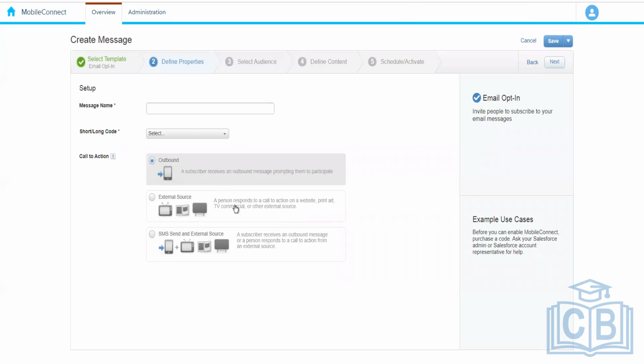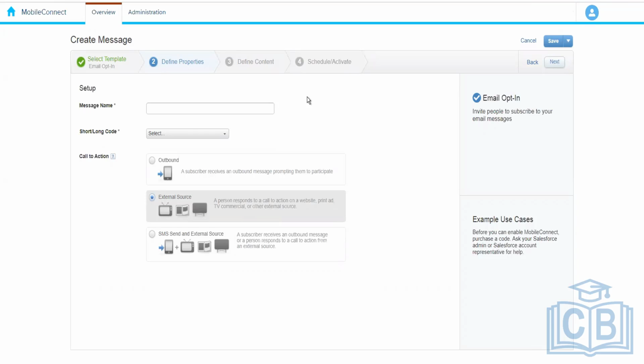Okay, one thing that I want you to notice is that if you choose outbound, it means that we are sending the communication from our side. When we are sending from our side, we need the list of customers to whom we want to communicate. We need the audience, right? That is why the third option is appearing over here. Now, when it's changed to external source, the audience option goes away. Why? Because external source means that we are receiving the SMS message from an external source.